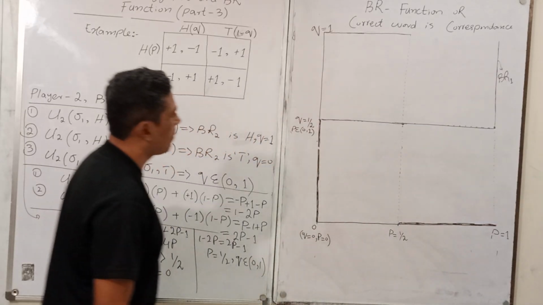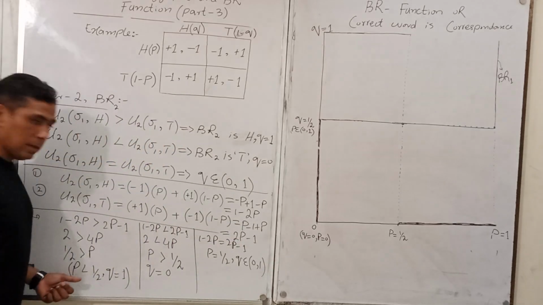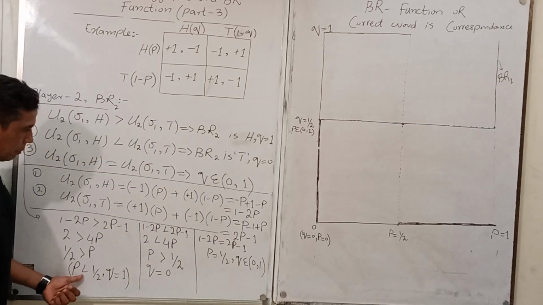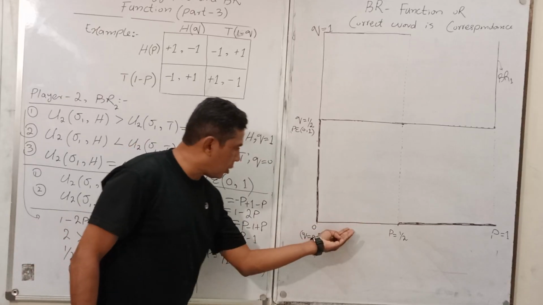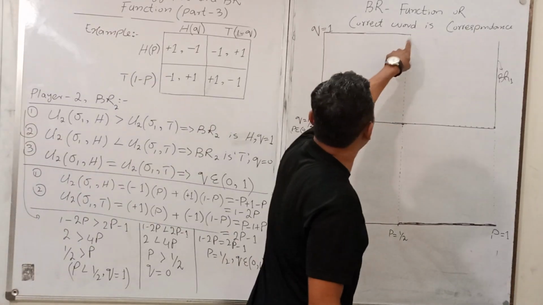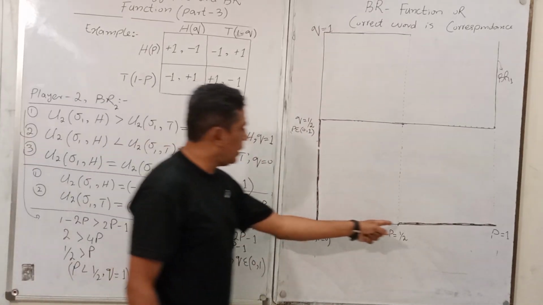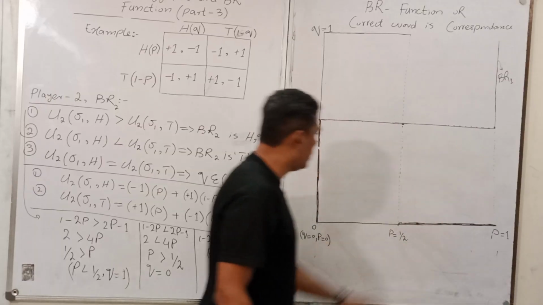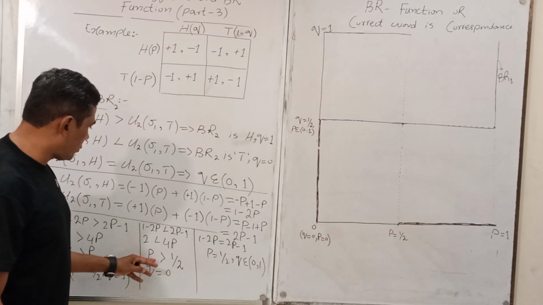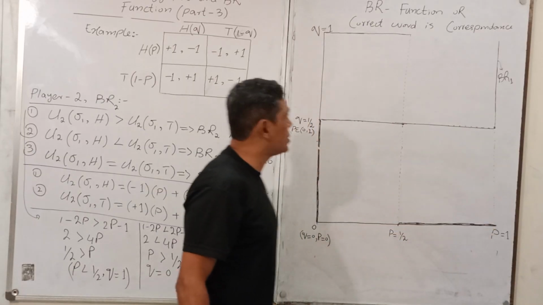You got my point. Let me repeat: p less than 1 upon 2, the value of q is 1. Similarly, p greater than 1 upon 2, in this region, clear? The value of q is 0. So q parallel to the x-axis, the value of q is 0.